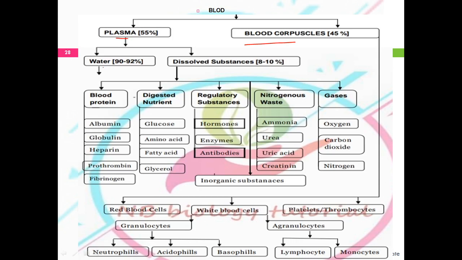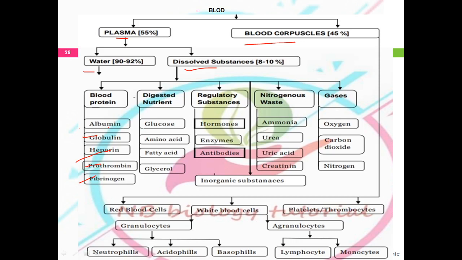The plasma consists of two components. The first one is water and the second one is dissolved substances. The water occupies near about 90 to 92% and the dissolved salts are 8 to 10%. These dissolved substances may be organic or inorganic components. The blood proteins are serum albumin, serum globulin, heparin, prothrombin and fibrinogen. Prothrombin and fibrinogen are used in the coagulation of the blood, and heparin is used as an anticoagulant.